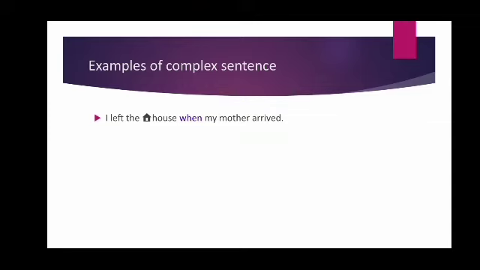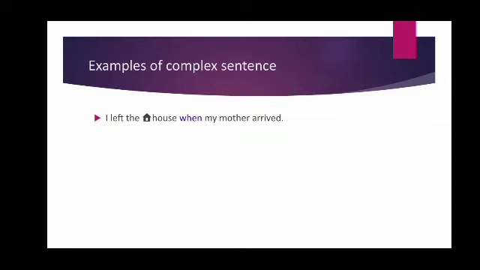I left the house when my mother arrived. See, I left the house. My mother arrived. These two parts, one is an independent clause, another is a dependent clause.